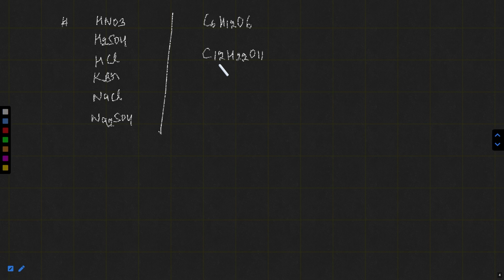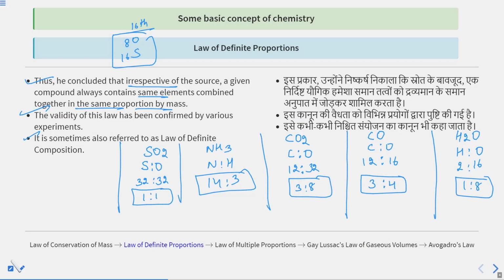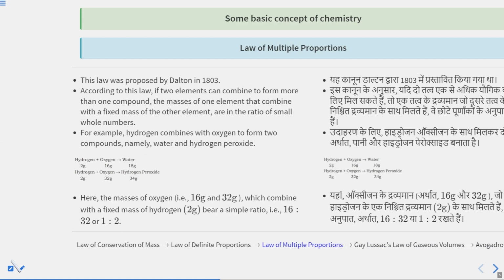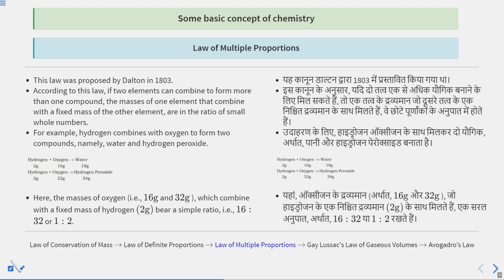In HNO3, H2SO4, SCl, KBr, NaCl, Na2SO4, C6H12O6, you can take the mass ratio of their respective elements and you will find that irrespective of the source, the mass ratio will be constant. The mass ratio of these elements will be the same everywhere. This is the law of definite proportion, also named the law of constant proportion by mass. The next law is a very interesting law, the law of multiple proportion.